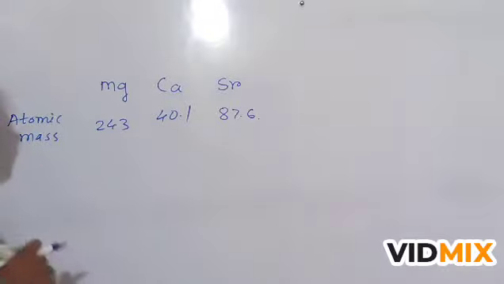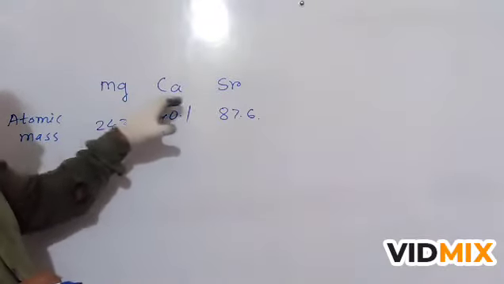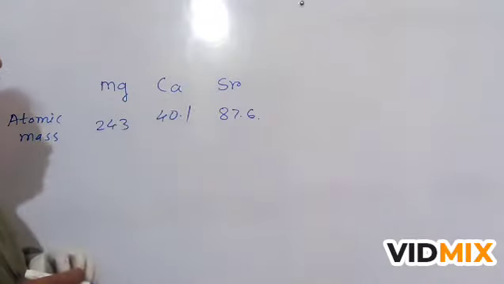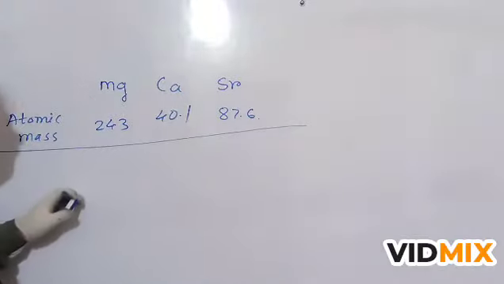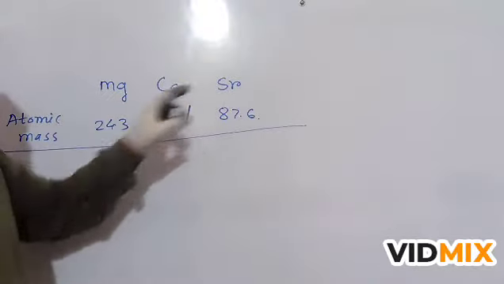To decide whether the group of these three elements is a Dobereiner triad or not, let us find the arithmetic mean of the first and third element.